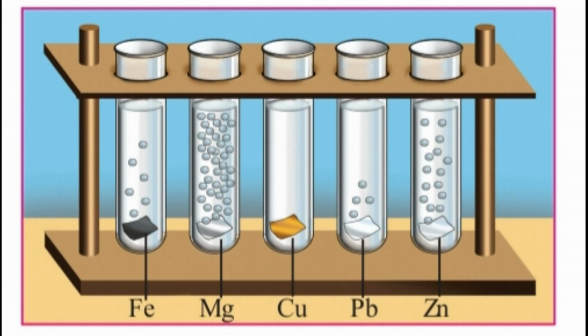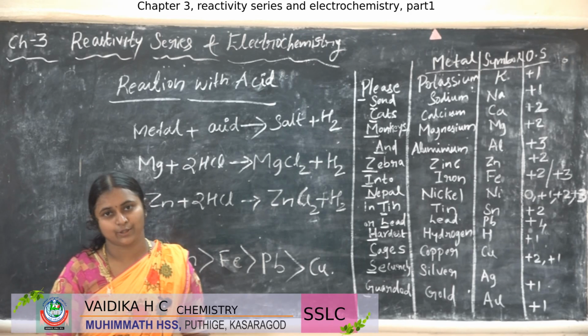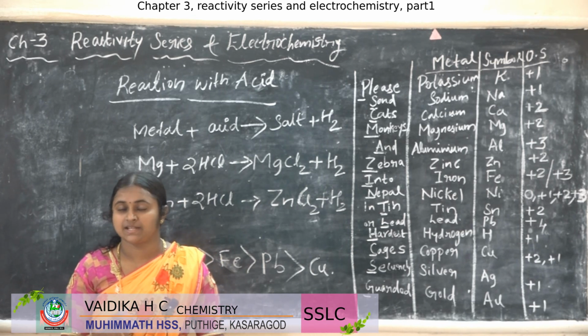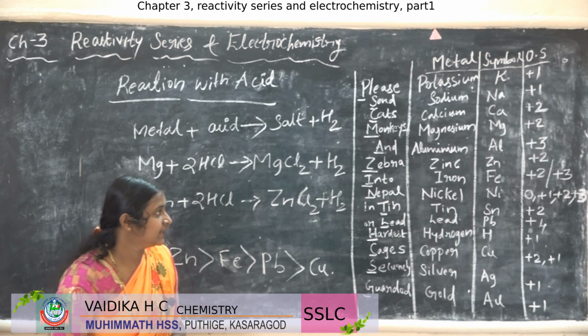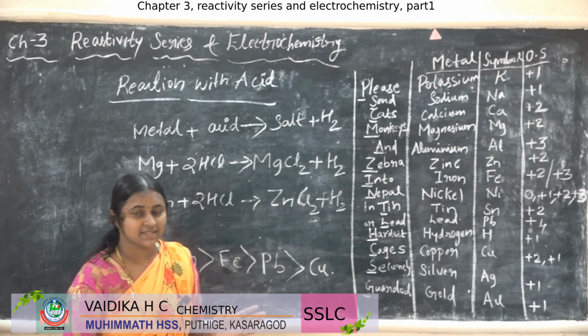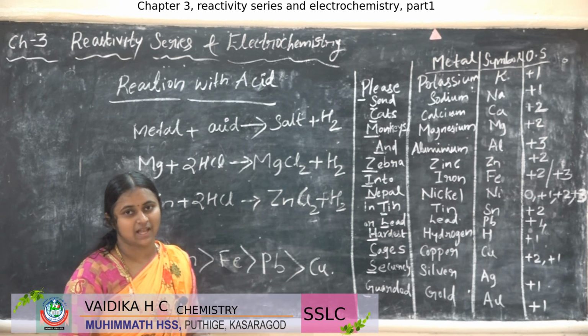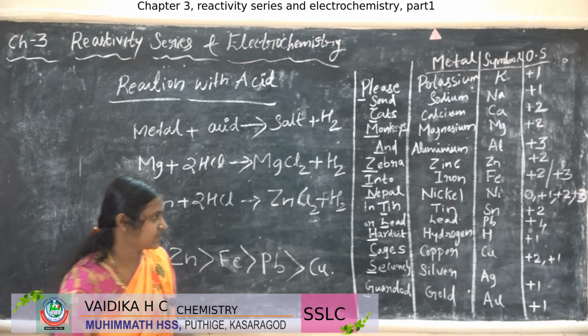These bubbles mean the hydrogen gas is liberated. While metal reacts with the acid, it will form the salt and also the hydrogen gas. Metal reacts with the acid, which liberates the hydrogen gas and gives a salt. So here some metals are displacing or releasing hydrogen, but some metals will not give the hydrogen gas.